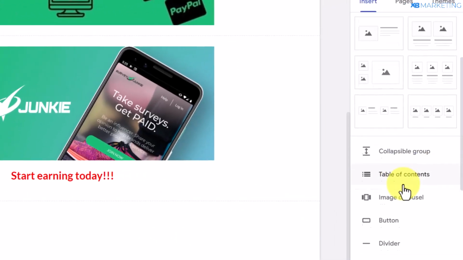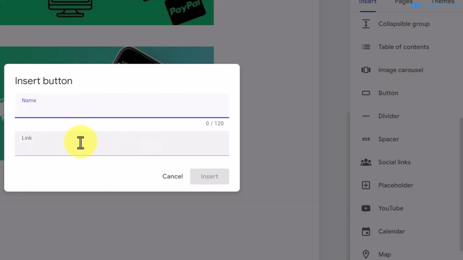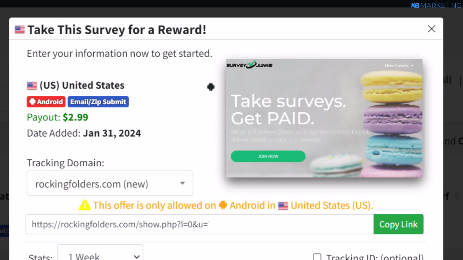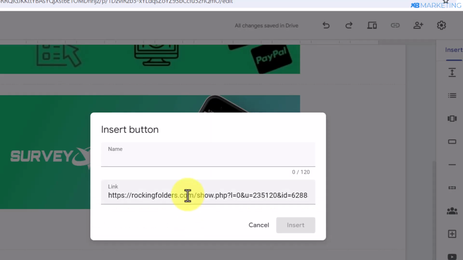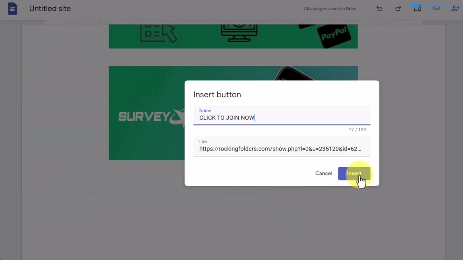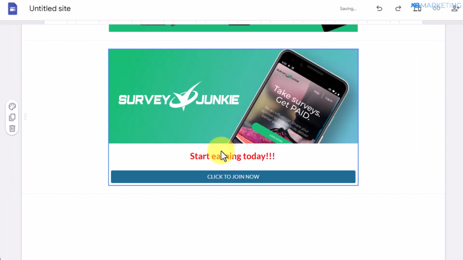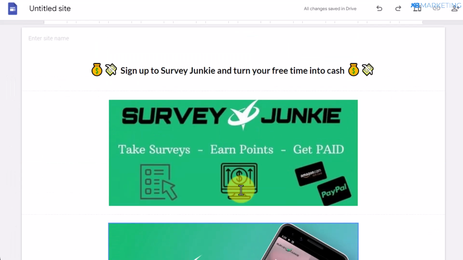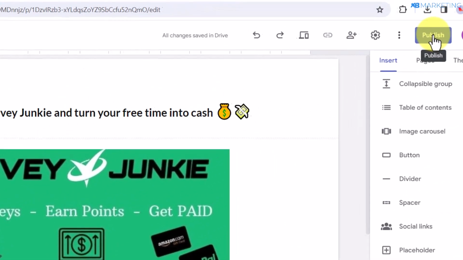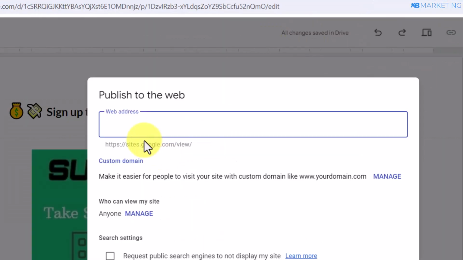The final thing you want to then do is to scroll down and add a button. Then you want to go back to your CPA Grip account to copy the offer link. All you then need to do is to paste in the offer link right here, and this is where you want to type in a call to action. All right, so once you do this, then you want to click on insert. Then you want to also make sure to put this underneath this text, and this is all you need to create your landing page in less than 2 minutes. And once you're done, all you simply need to do is to click on publish. And this is where it's going to ask you to type in a name for your landing page.